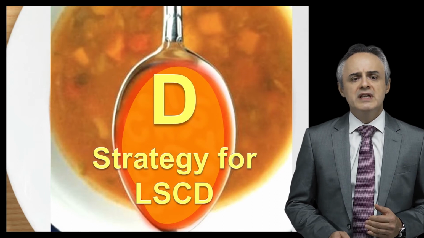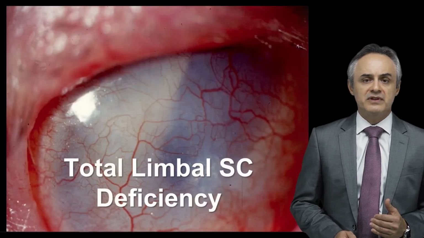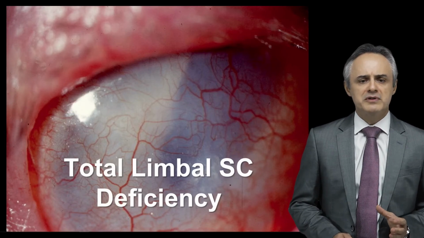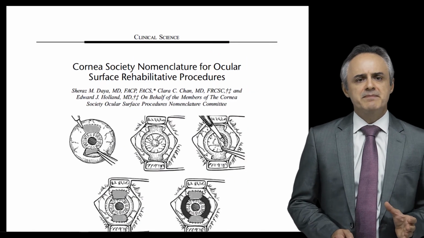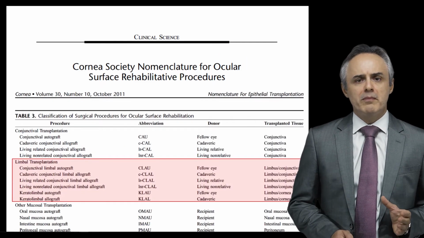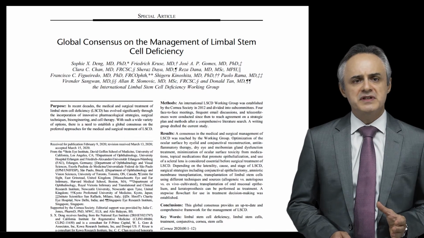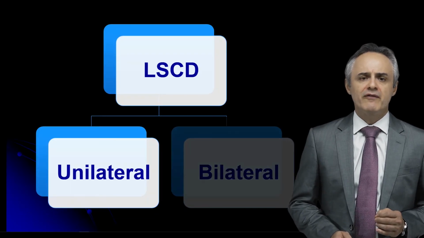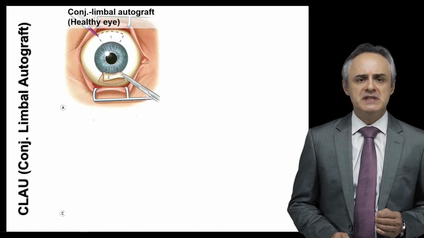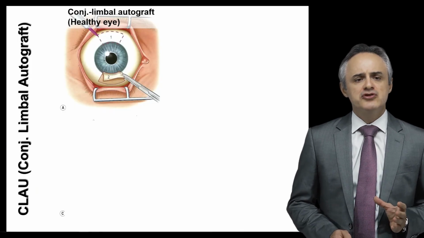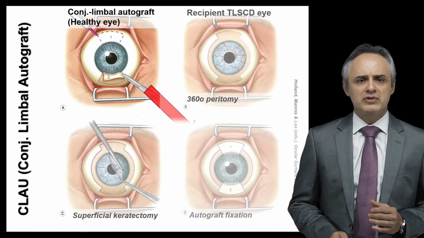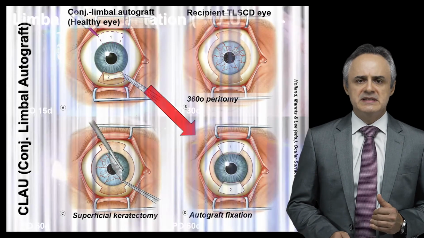The fourth issue is the strategy for the limbal stem cell deficiency problem. And of course, in this talk, I'm going to consider just the total limbal stem cell deficiency. A few years back, the Cornea Society reviewed the nomenclature and the abbreviation of these procedures. They were further evaluated in the global consensus last year. So when you have a situation of a unilateral total limbal stem cell deficiency, the classical procedure is to do a conjunctival limbal autograft, in which you get 2 pieces of limbal conjunctival tissue and you transplant it in the diseased eye.